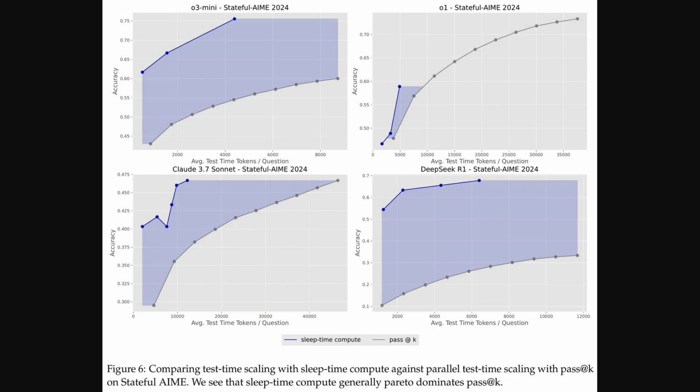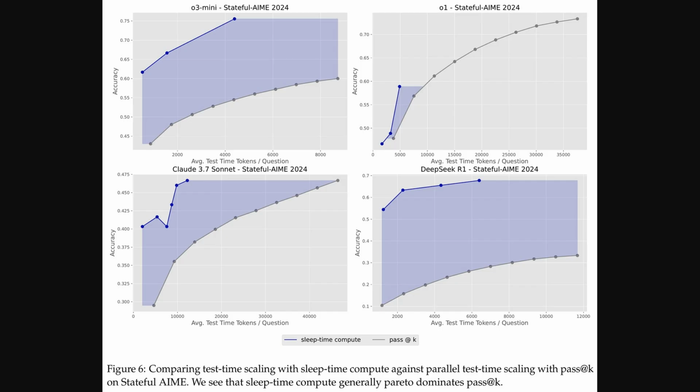Alright, and following on from that, Figure 6 basically shows us the same kind of comparison, sleep time compute versus that parallel pass at K method, but this time on the stateful AIME dataset. Just like we saw before with GSM symbolic, the results are pretty consistent across the different models shown here, like O3 Mini, O1, Claude, and DeepSeek R1.